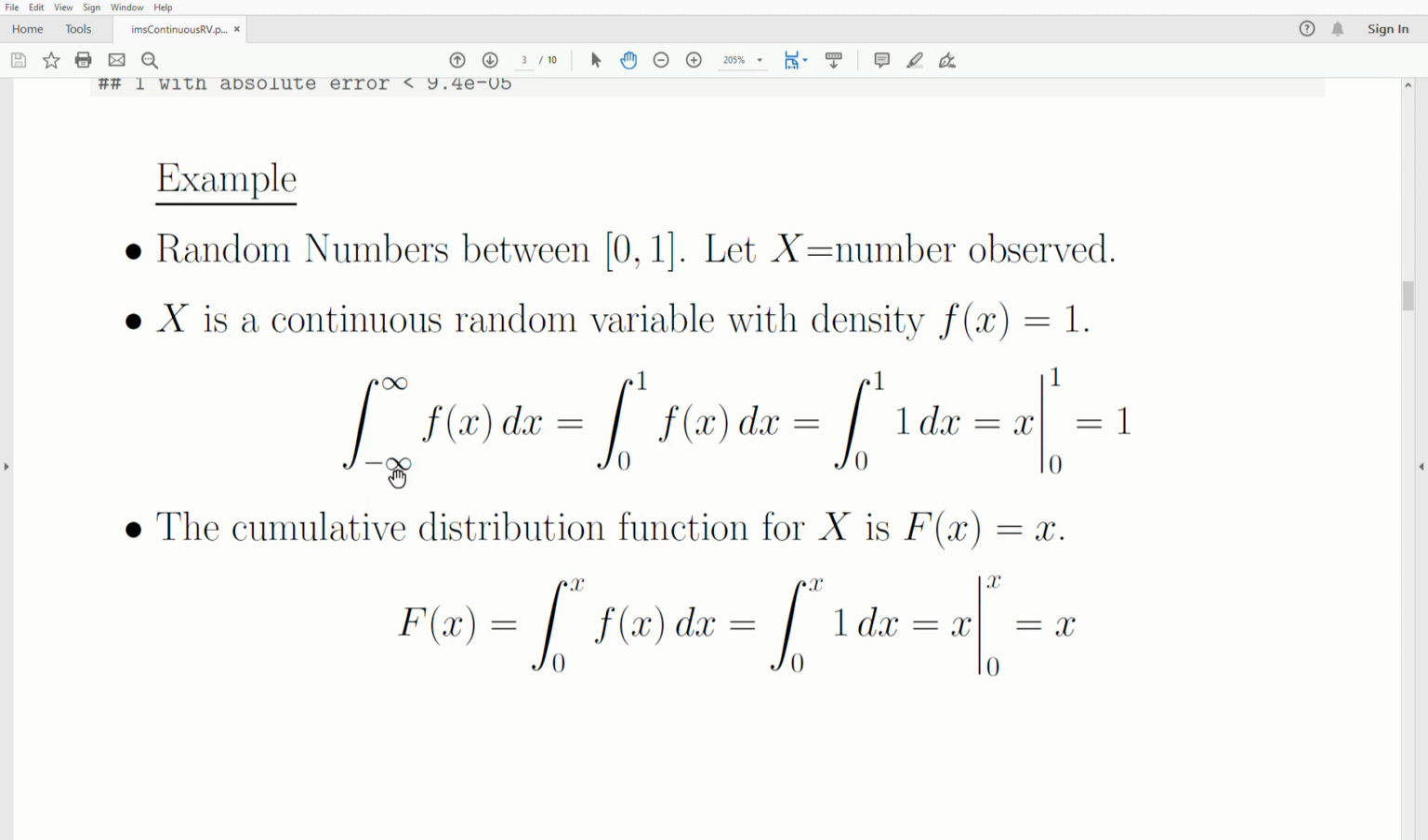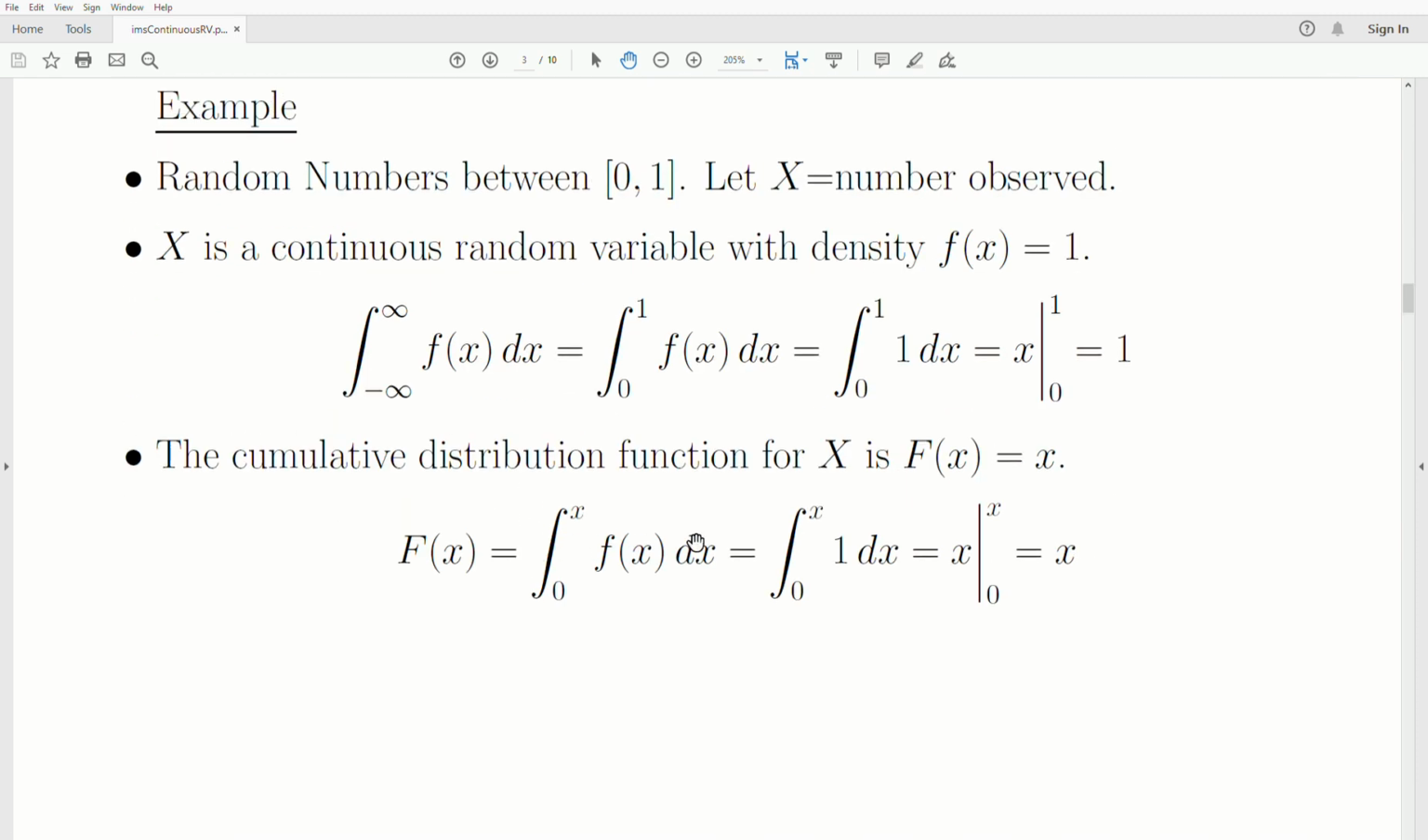If we look at the integral from minus infinity to infinity of f of x, but really the numbers are between 0 and 1, so that's the same as the integral from 0 to 1, because anything outside that, our density is 0. And if we plug in 1 here, and the antiderivative is x, evaluated at 1 and 0, we get 1. So f of x equal to 1 is a density.